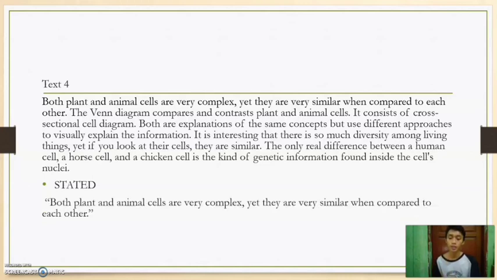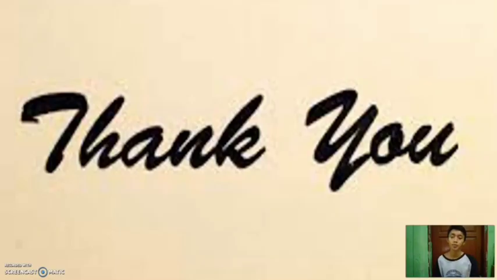The reason is that in the next sentences there are further explanations about the similarities of plant and animal cells. Although there are sentences that explain a difference, it's only a difference within animal cells and not a comparison with plants. That's for the last text, and I think that's all my answer for this exercise.